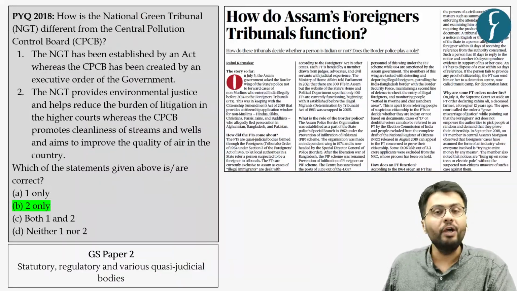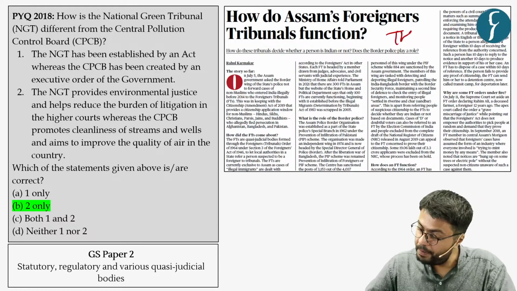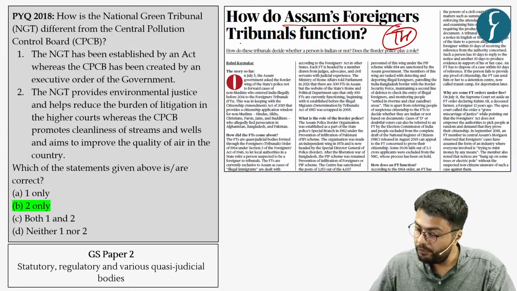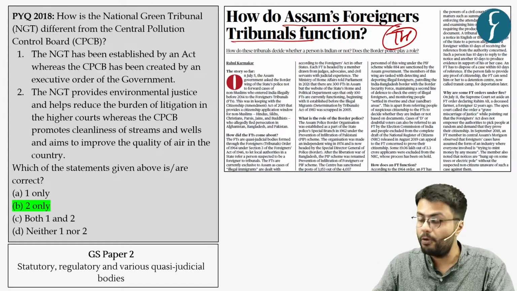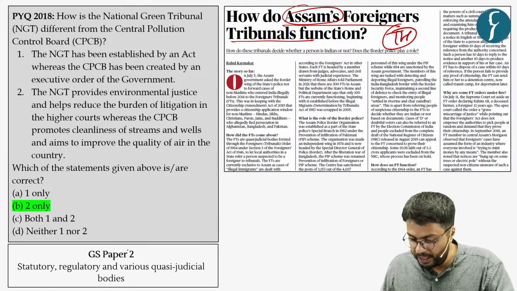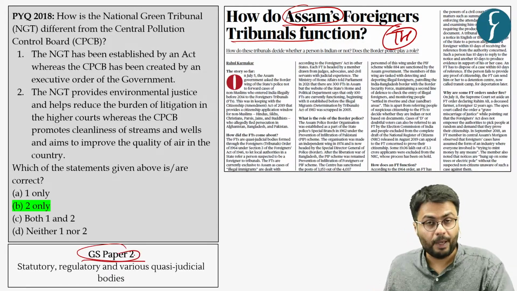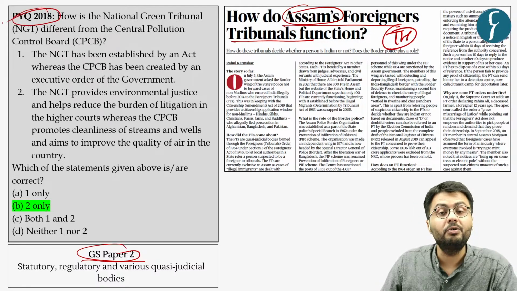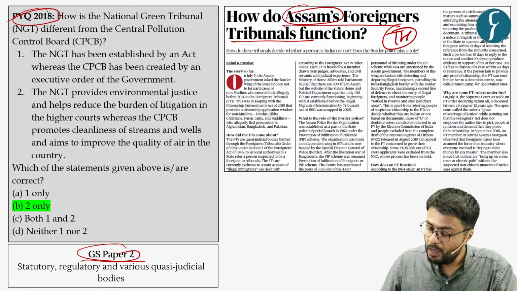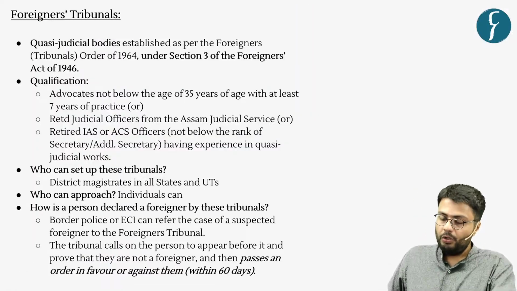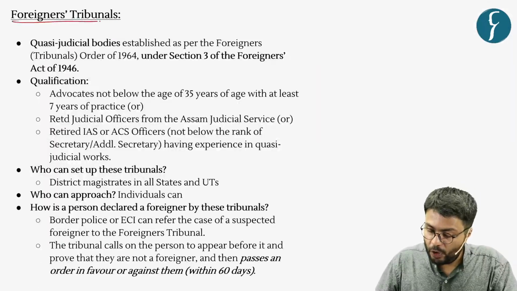Moving on to the second article, which again appeared in the Hindu newspaper, and it describes what foreigners tribunals are, which are currently located in the state of Assam. Now, various quasi-judicial bodies are important from the GS paper 2 perspective and also from the perspective of prelims examination. As you can see, in the year 2018, a question appeared on National Green Tribunal. So let us understand what these foreigners tribunals are.